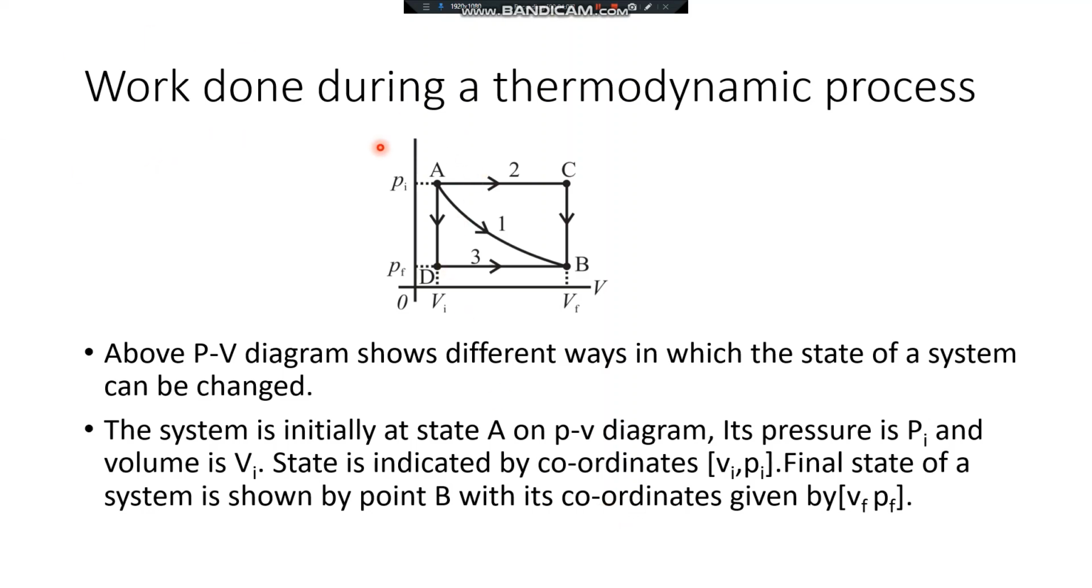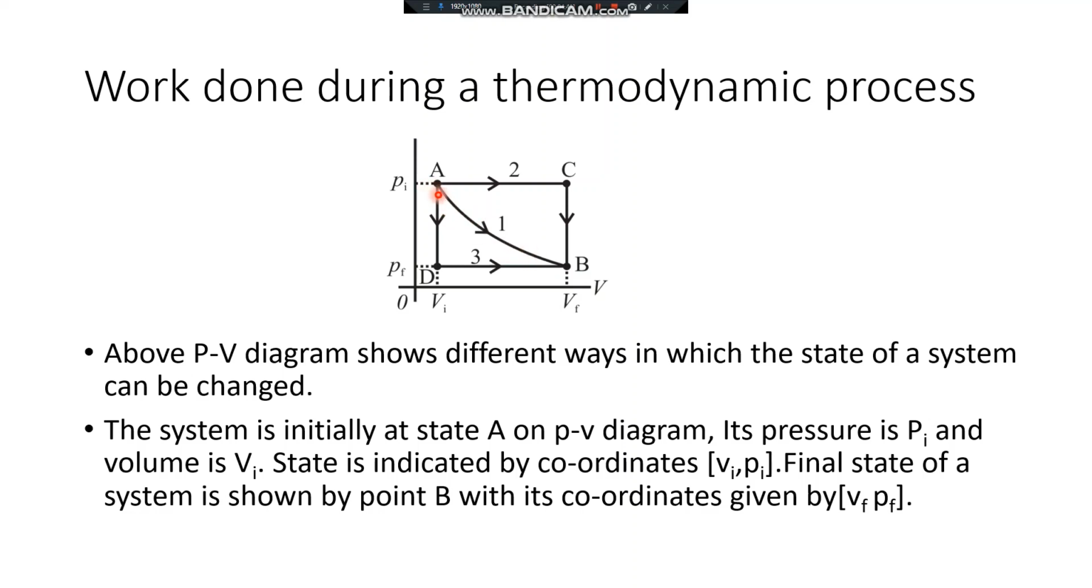The work done during the thermodynamic process depends upon the path taken to change the state of the system. Now, if you observe this PV diagram, A is the initial state of the system, B is the final state of the system. The change in the state of a system from A to B can be achieved in many ways, that is by following many paths.